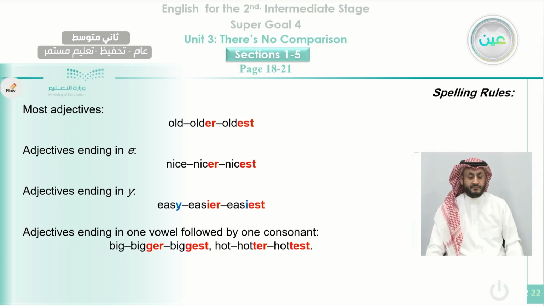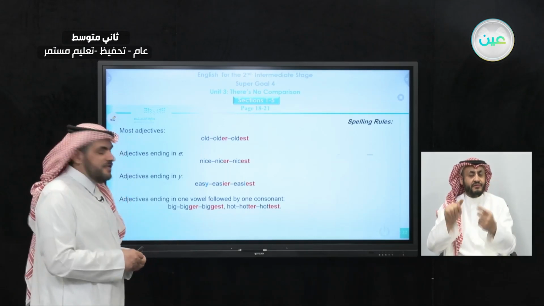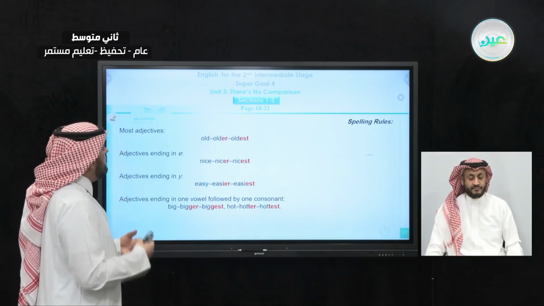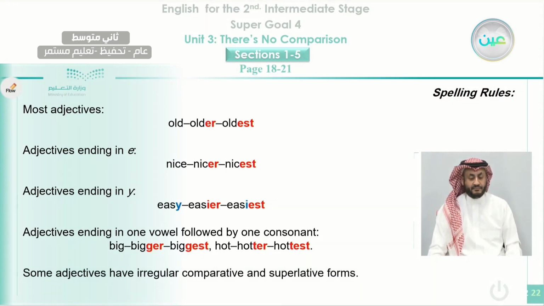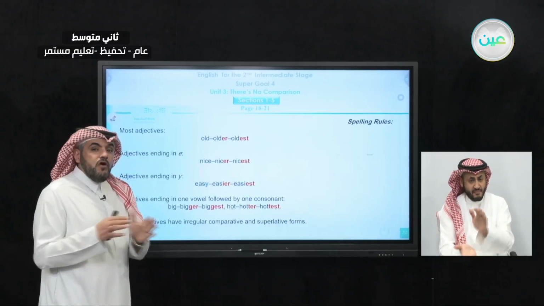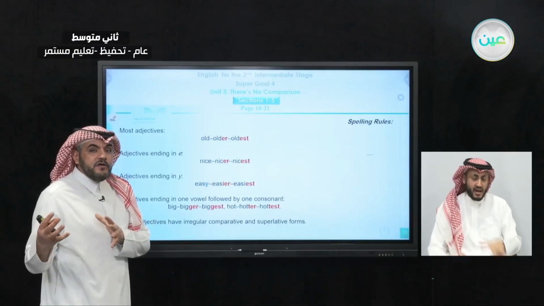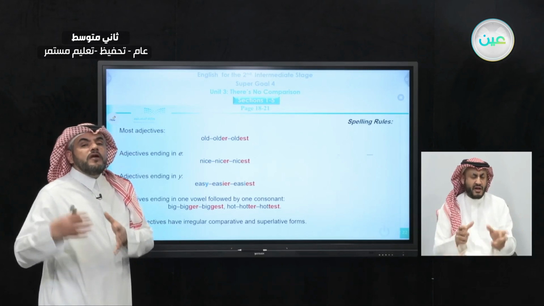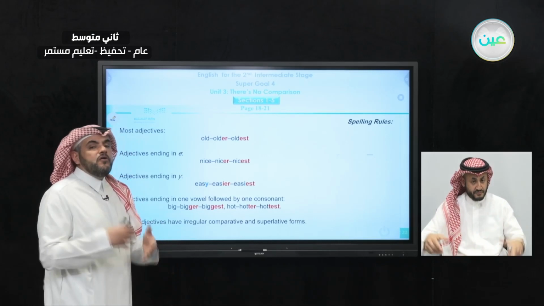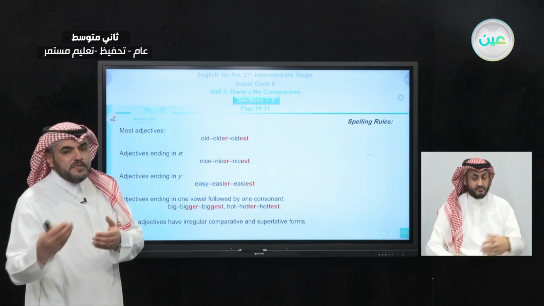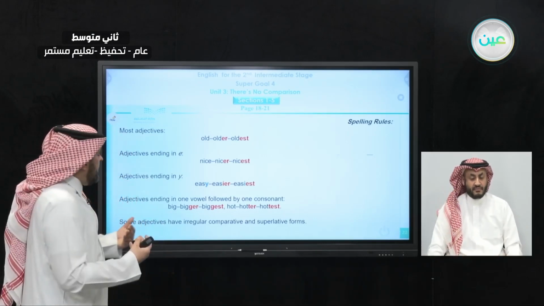Also with hot, notice here we have the word hot, there is a vowel followed by a consonant sound or consonant letter. We say here hotter and the hottest. Okay, some adjectives have irregular comparative and superlative forms. As we said, for long adjectives with more than one syllable, we add more and the most, or for short adjectives we add er or est. But there are exceptions here.